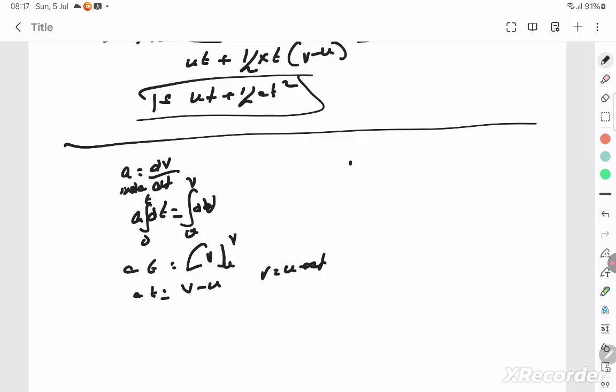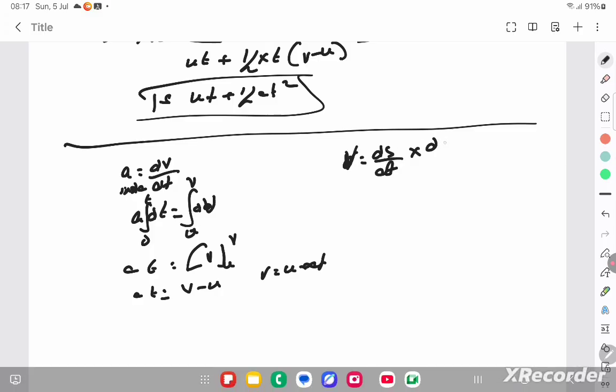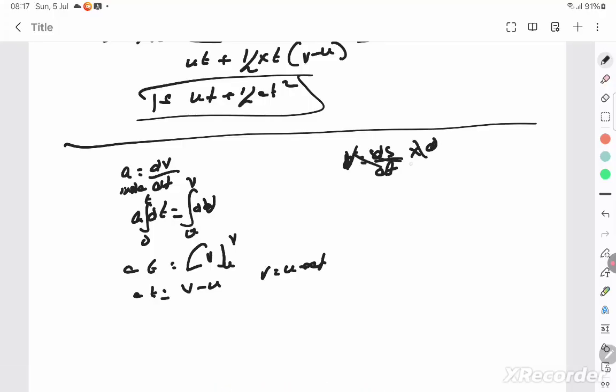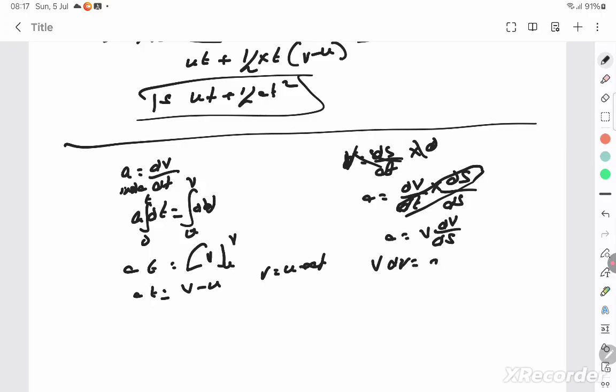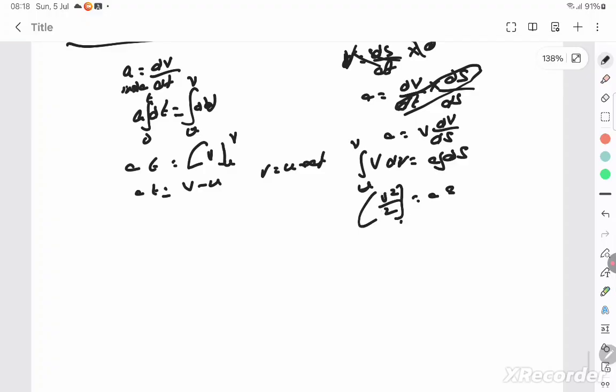The second equation of motion is done with v is equal to ds by dt. We'll start with a is equal to dv by dt and multiplying and dividing by ds. This itself is velocity. A is equal to v into dv by ds. So v dv is equal to a into ds. On integrating both sides from u to v, it becomes v square by 2 is equal to as. It's upper limit minus lower limit. So it's v square by 2 minus u square by 2 is equal to as. V square minus u square is equal to 2as is the second equation.